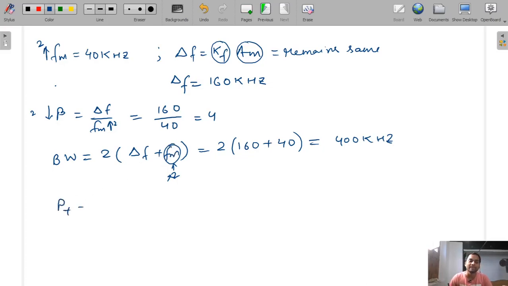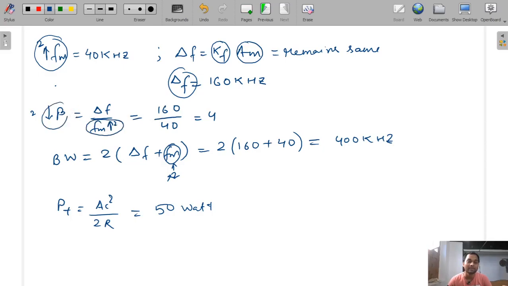Now PT is equal to AC square by 2R. There is no change in the AC values, it will be 50 watt and that will remain the same. So see, whenever FM is increased by 2 times, delta F remains constant. So delta F is independent of message frequency, and if message frequency is doubled, then beta value is half. So just write it as a note point, because it is a very important point. Never change delta F according to FM. FM and delta F both are independent.